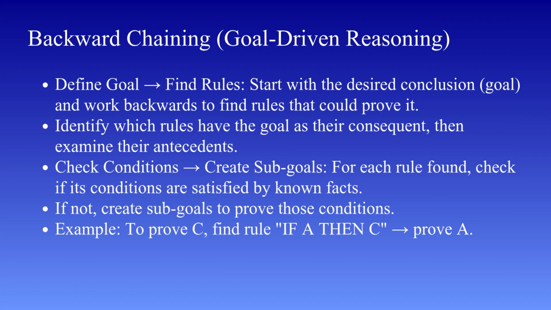The system looks for rules that define that disease in terms of symptoms. For example, if a disease requires symptom 1 and symptom 2, then the system checks whether the patient has these symptoms. If the symptoms are not directly available, the system may ask additional questions or look for further evidence. So instead of exploring all possible diseases, the system focuses only on verifying the specific disease in question.